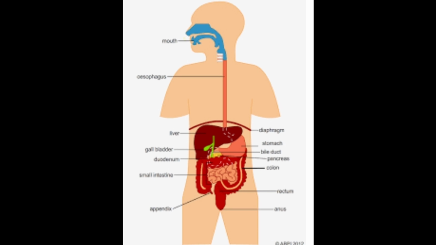Pancreatic juice makes the environment neutral.